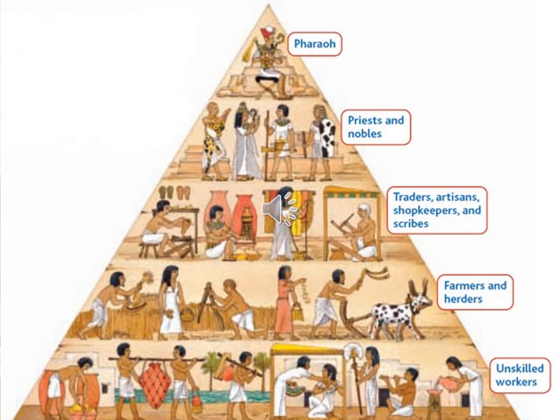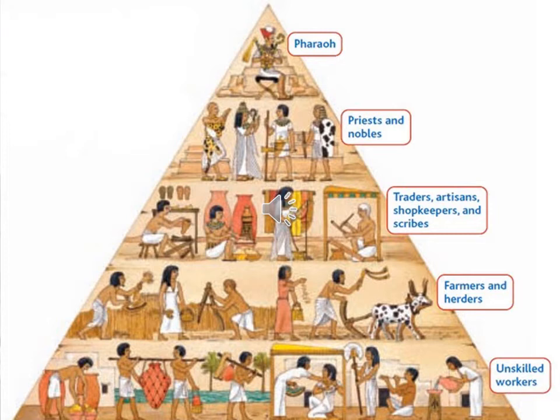The social pyramid of ancient Egypt was headed by the pharaoh, or god king. The next most important people in society were priests and nobles, who often worked closely with the pharaoh. Next were traders, artisans, shopkeepers, and scribes. Artisans are craftspeople. They create goods and art for a living, while scribes are responsible for writing and recording information.